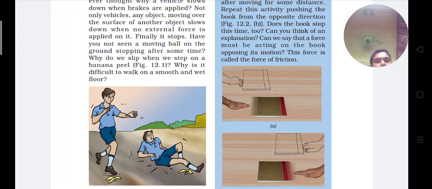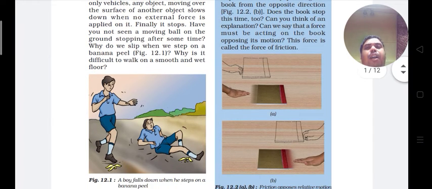I repeat again, every object has a rough surface, but the surface may appear to be smooth to the naked eye. When we see through a microscope, it is found that the surfaces of all objects have rough edges.